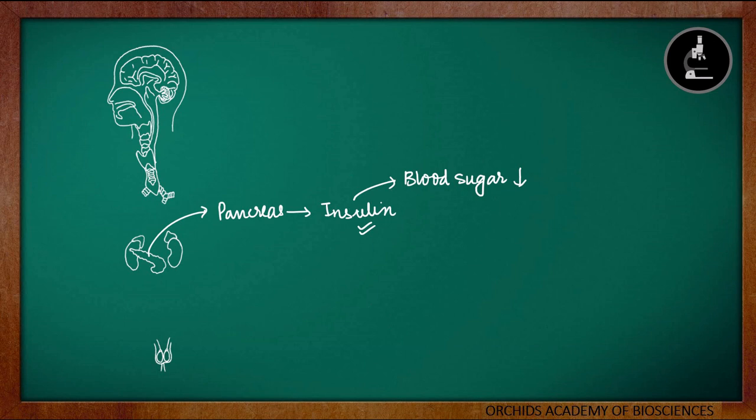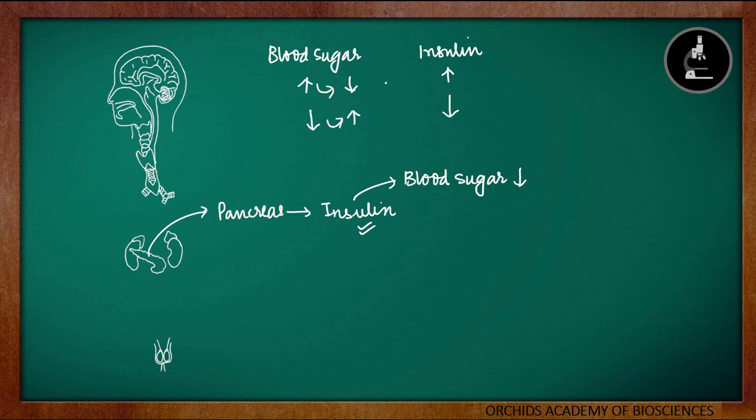For example, let us take the case of insulin. We know that insulin is responsible for lowering the blood sugar level. If the blood sugar level in our body increases, so if the body increases the insulin production, what will happen is this will again decrease the blood sugar level to normal range. Now, if the blood sugar level decreases in our body, we know that insulin is responsible for decreasing the blood sugar level. So if the insulin production is reduced, then again the blood sugar level will come back to the normal range.